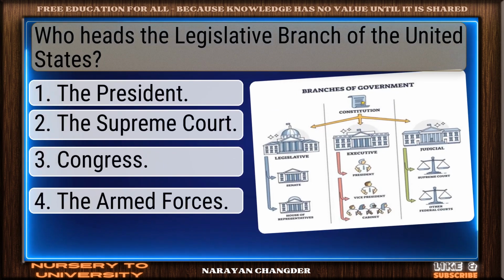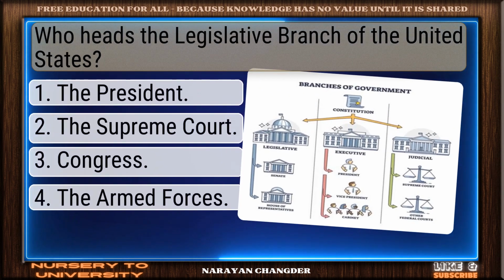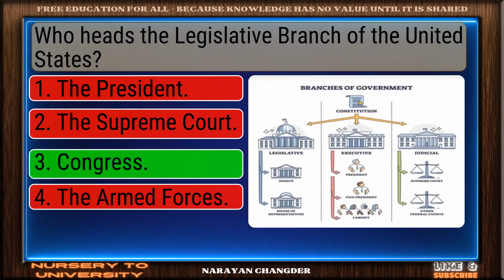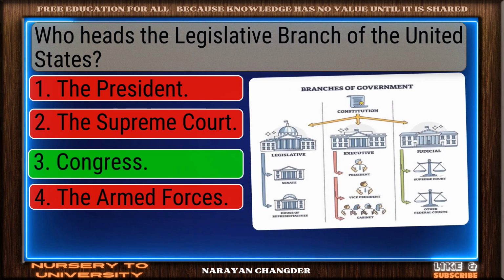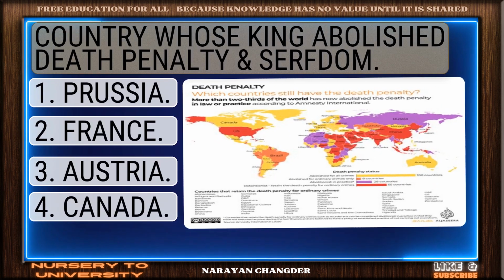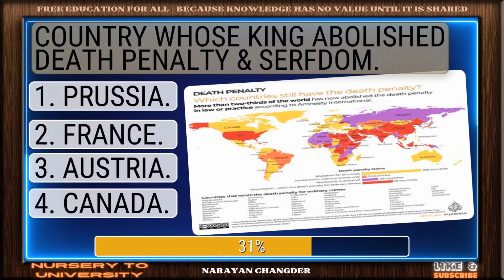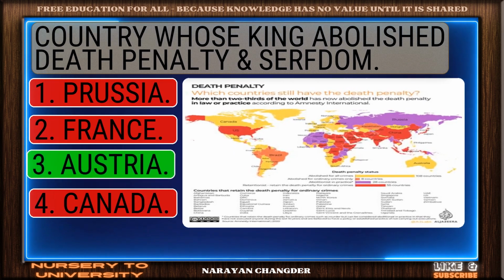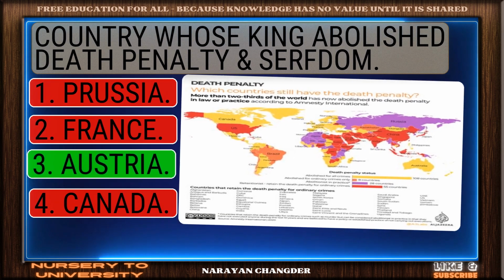Who heads the legislative branch of the United States? Smart move. Congress is an accurate answer. Country whose king abolished death penalty and serfdom? Well reasoned. Austria is the correct choice.